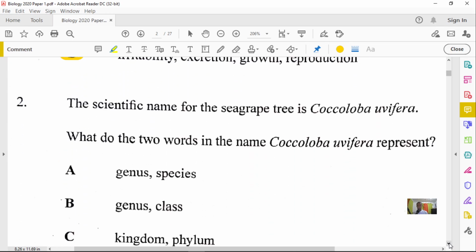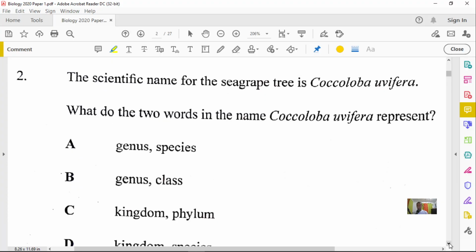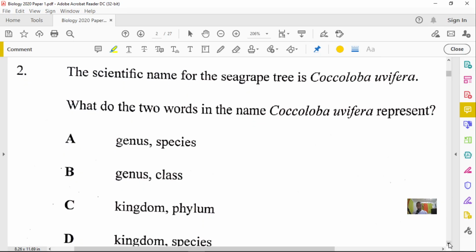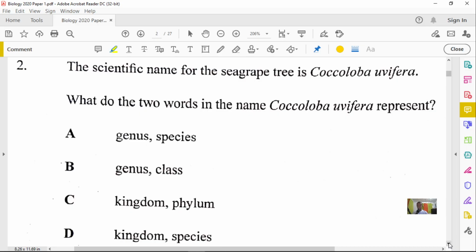For this question, it reads that the scientific name for the sea grape tree is Coccoloba uvifera. It's asked, what do the two words in the name Coccoloba uvifera represent? All scientific names, as a matter of fact, include two names, which are the genus and the species. So without any doubt, we know our answer here will be option A.